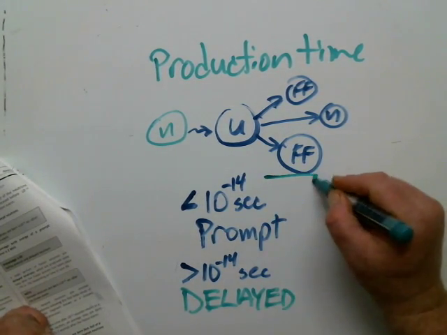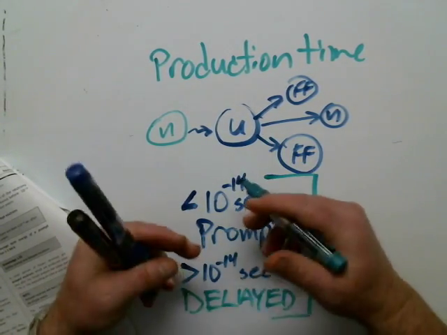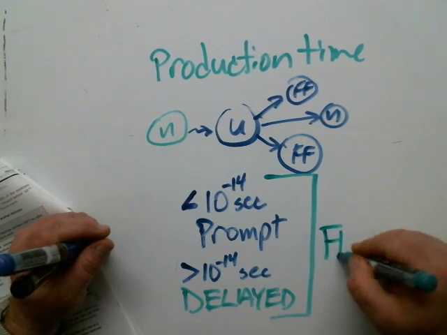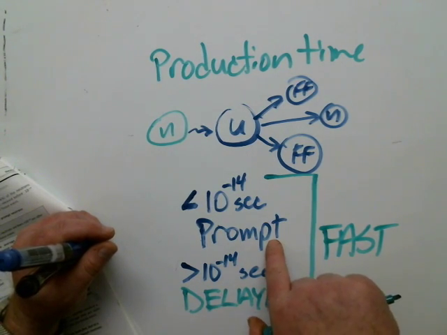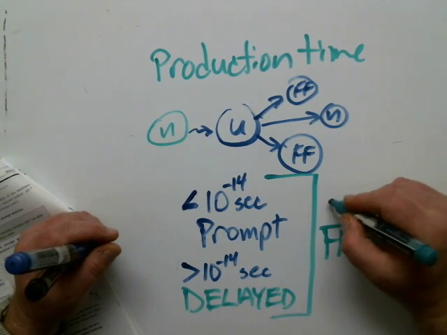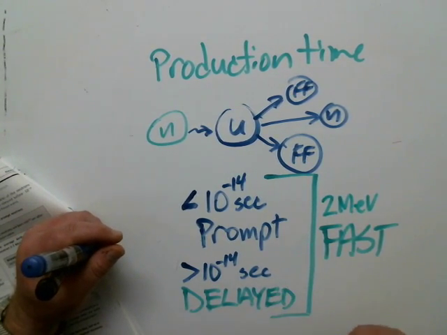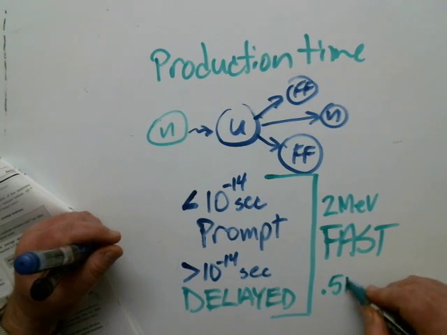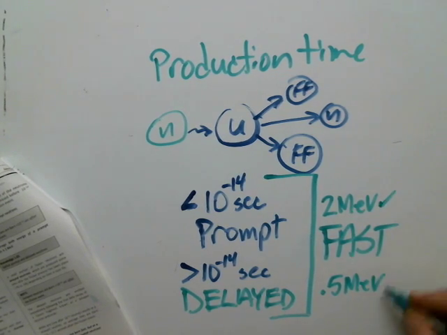I will tell you this, when these are born, both prompt and delayed, whether it be after or before 10 to the minus 14 seconds, they are generally born fast. They are both born, even though this one was born immediately, with a certain energy level that's in the fast energy spectrum. This one is about, on average, 2 megaelectron volts. The delayed neutron is about 0.5 megaelectron volts. So those are some energy levels that we look at. This is an average energy level of a prompt when it's born, average energy level of a delayed. So they're both born fast.